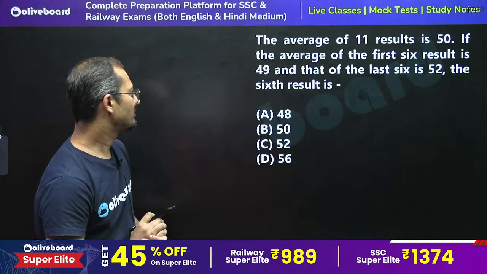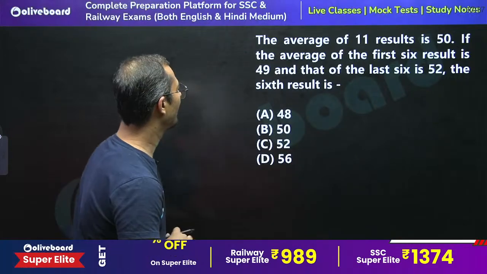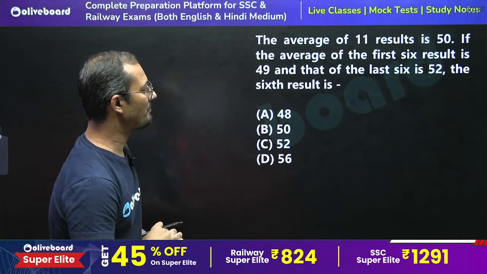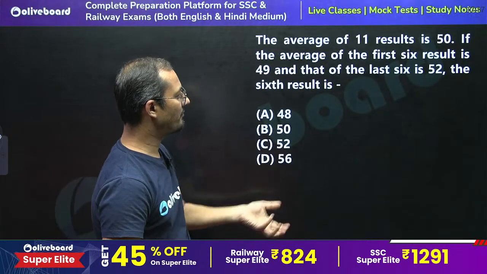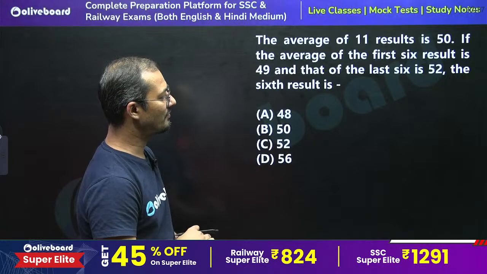If you have good command over calculation, you can do it. The question is asking: the average of 11 results is 50, the average of the first 6 results is 49, and of the last 6 results is 52.